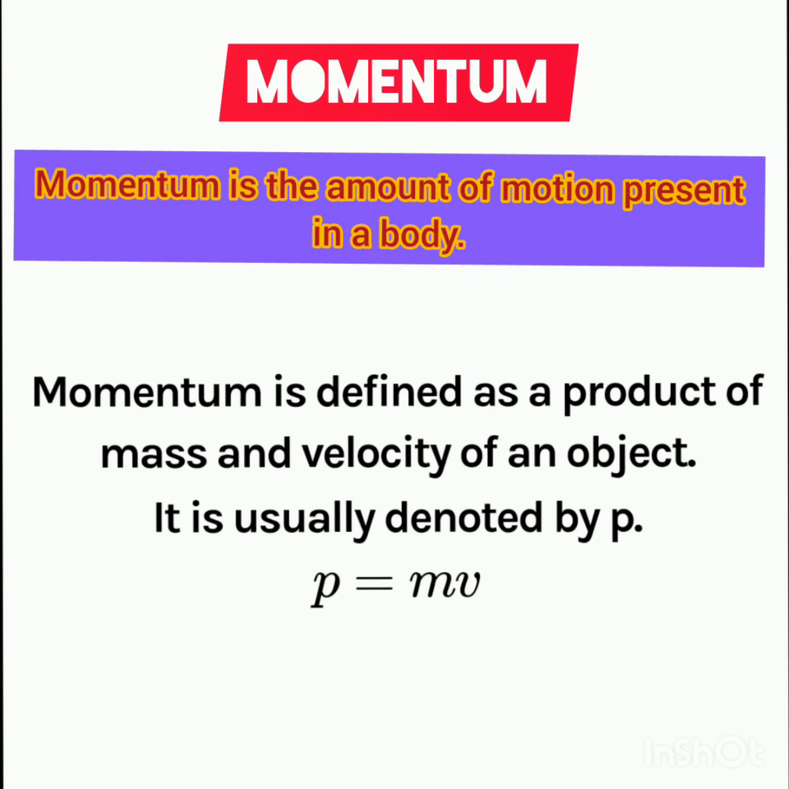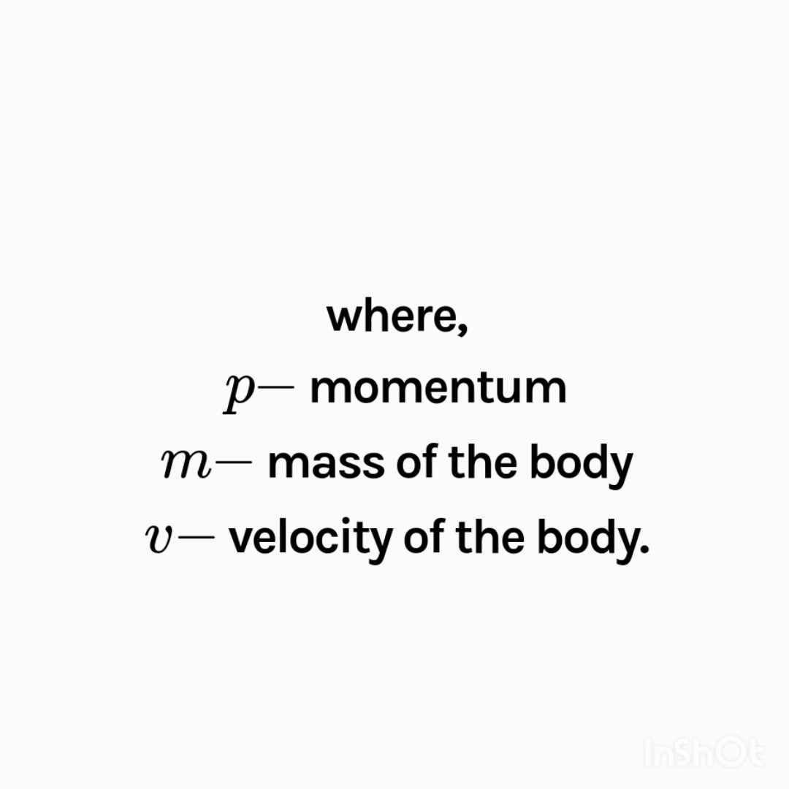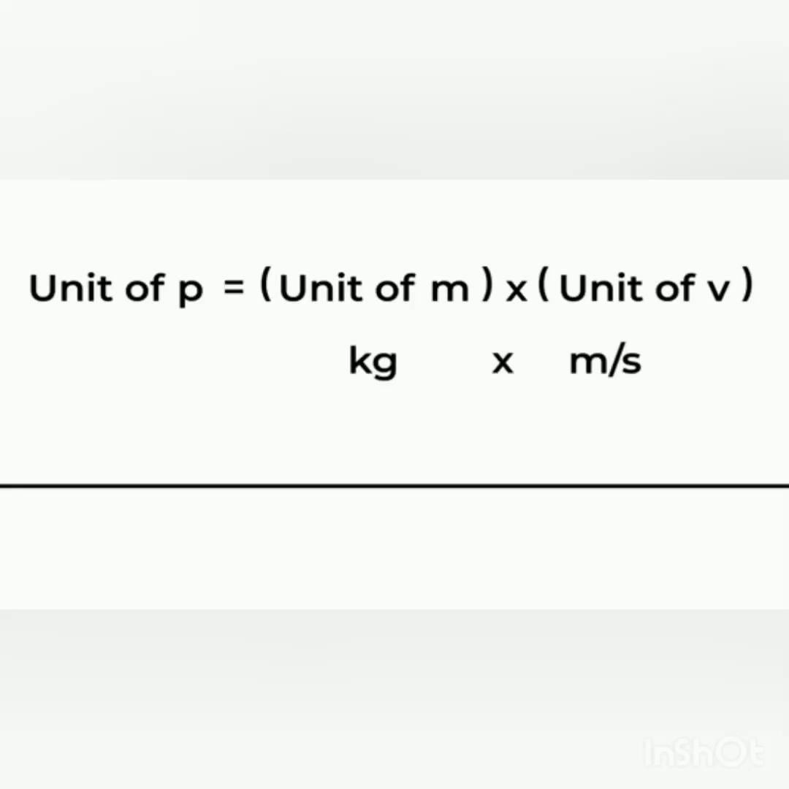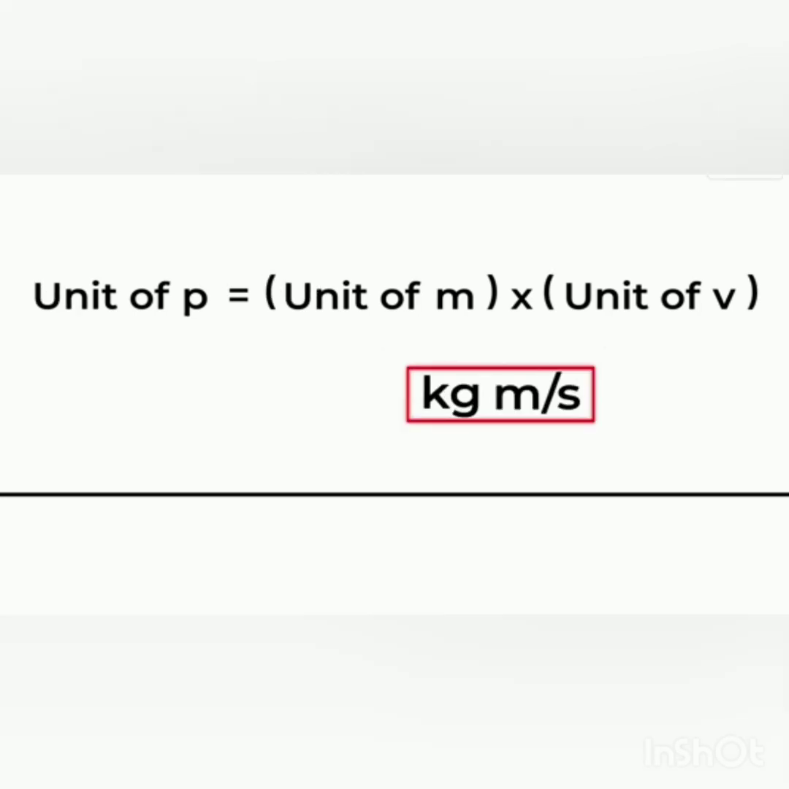Momentum is represented by P. So as it is the product of mass and velocity, P will be equal to m into v, where m is the mass of the object and v is the velocity of the object with which it is moving. Now, to find out the SI unit of momentum, we should know the SI unit of mass and the SI unit of velocity. The SI unit of mass is kg and the SI unit of velocity is meter per second. Therefore the SI unit of momentum will be kg meter per second.